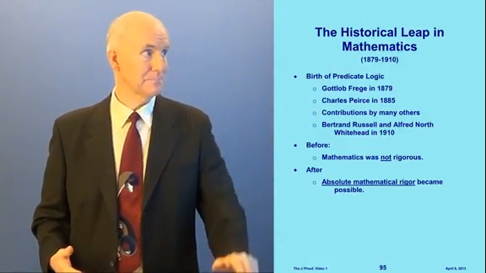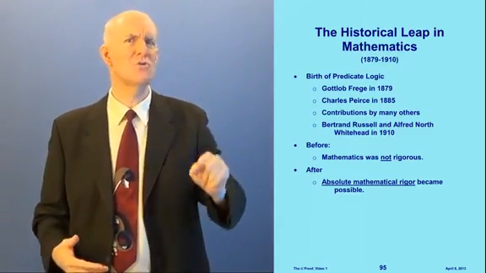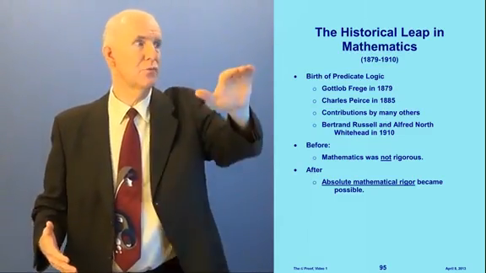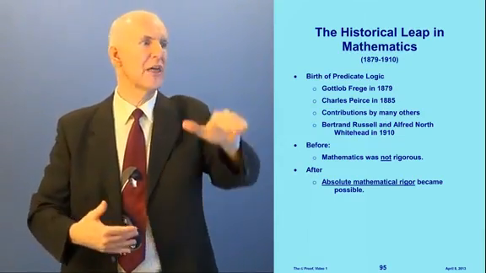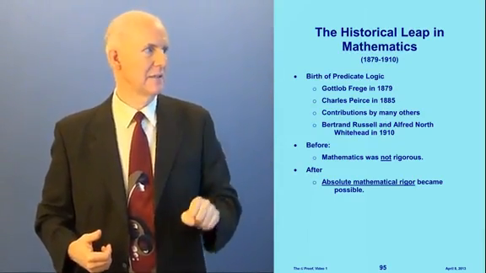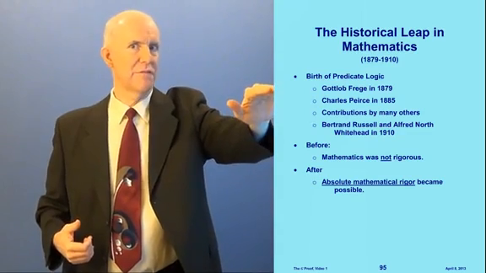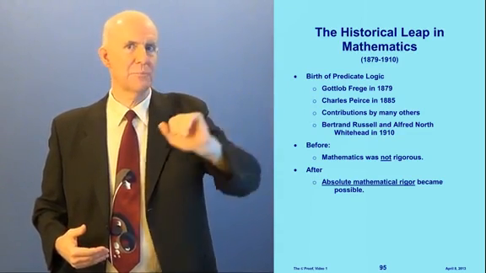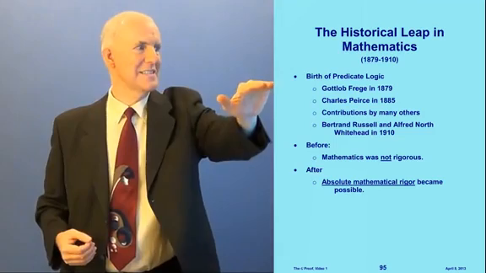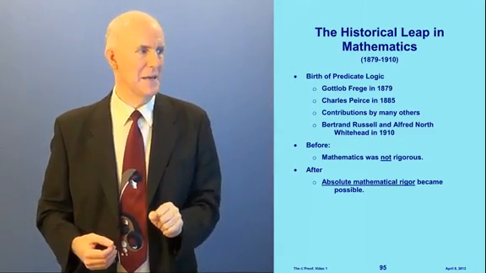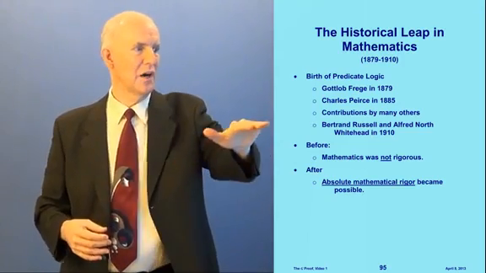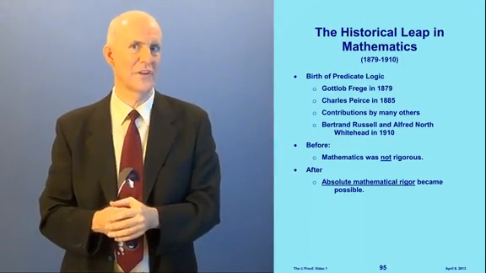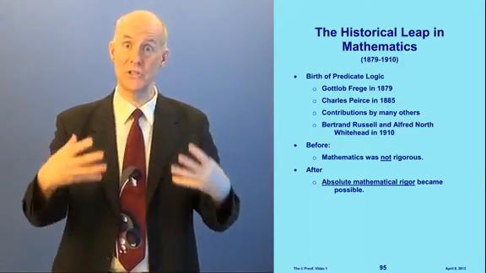All right, here we are in our outline, and we're going to now look at the historic leap. This is a huge change that happened in mathematics between 1879 and 1910. This was the birth of predicate logic. It started with Gottlob Frege in Germany and Charles Peirce in the United States, and there were contributions by many others. It all came to culmination in 1910 with Bertrand Russell and Alfred North Whitehead. They published a huge book together.